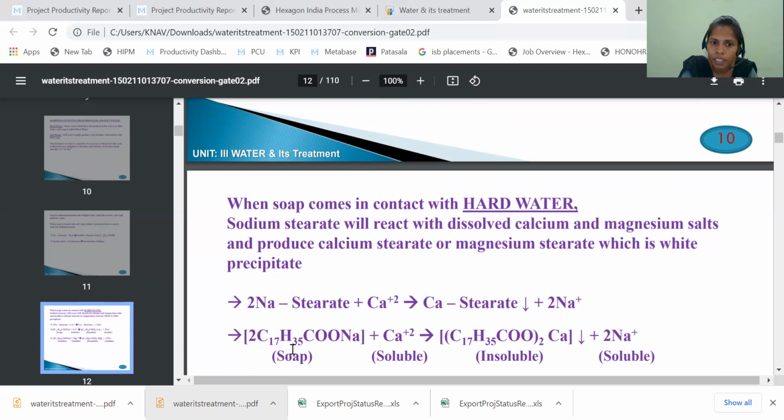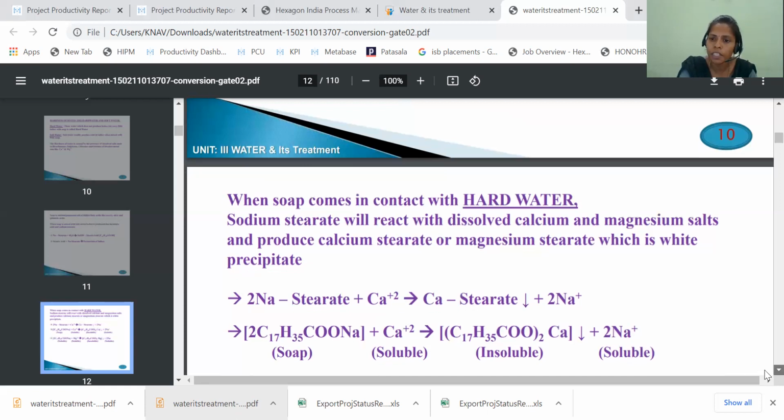So we will get (C17H35COO)2Ca plus 2Na+. So this is the formula. In the same way, in place of calcium +2, magnesium +2 can also replace in the hard water. But this is in the form of precipitate. Because of this reason, hard water does not give lather with soap.